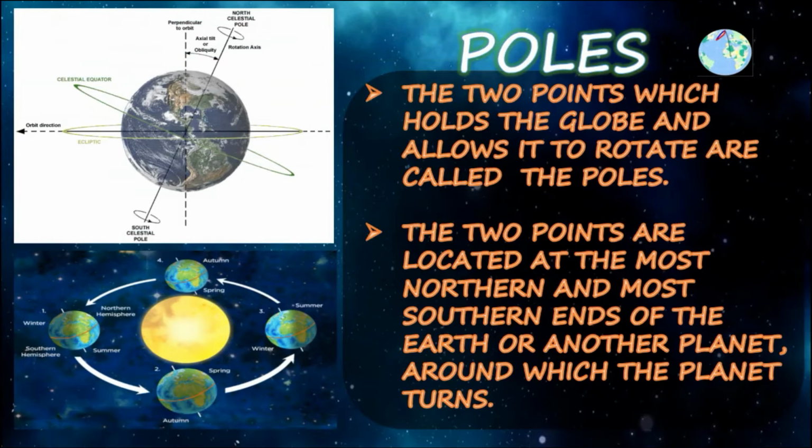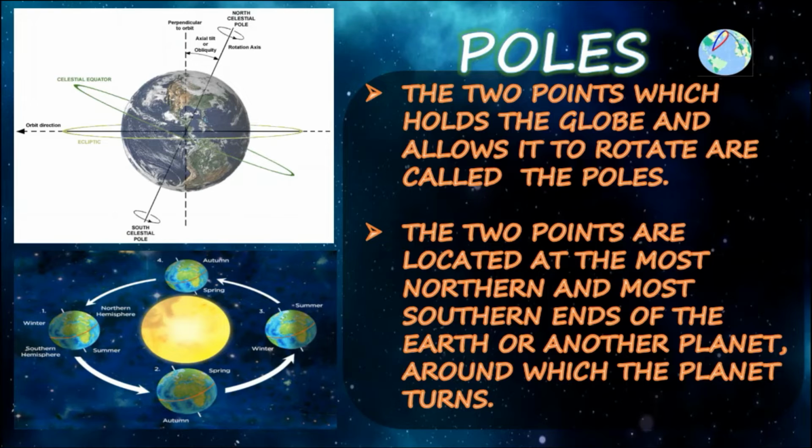Next, poles. The two points which hold the globe and allow it to rotate are called the poles. The two points are located at the most northern and most southern ends of the earth or another planet, around which a planet turns. If you look at the globe carefully, there is an imaginary line passing through the earth's center, that is called the axis of the earth. The two ends of the axis of the earth are called poles.